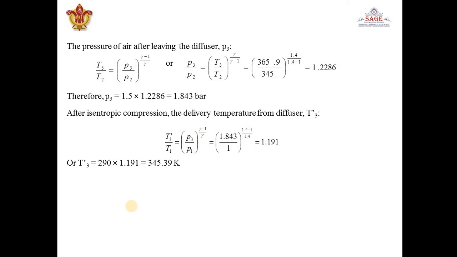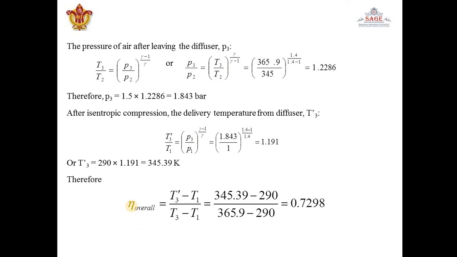Now overall efficiency can be calculated as T3 dash minus T1 upon T3 minus T1. Overall efficiency means isentropic temperature rise divided by actual temperature rise. Isentropic temperature rise is T3 dash minus T1. Actual temperature rise means T3 minus T1. So we get overall efficiency to be 72.98%.